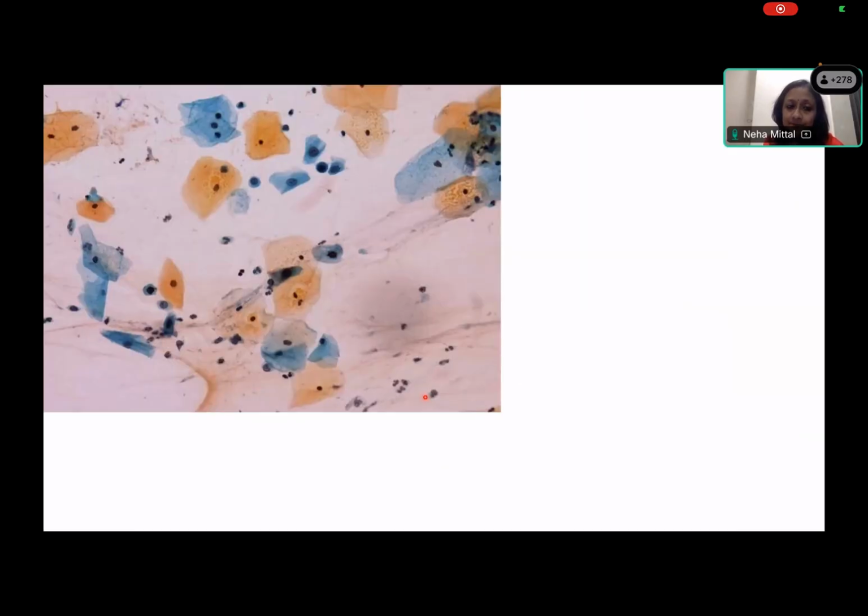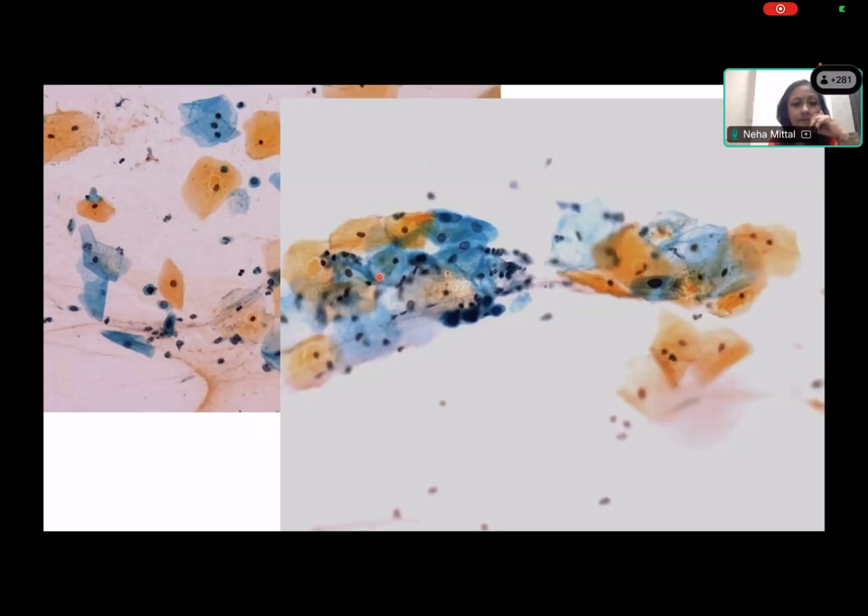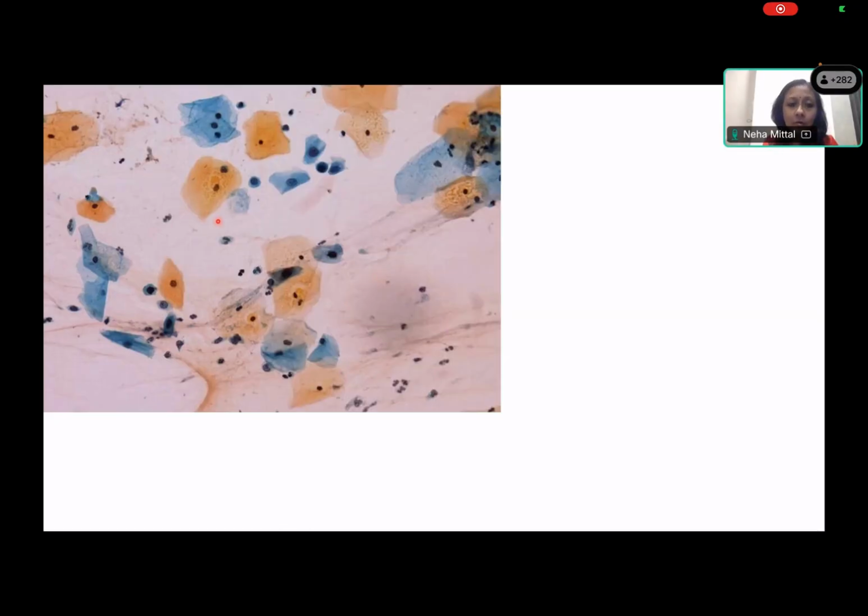What about this? What about this smear? Dhruv, Anugrah, what about this smear? Normal, abnormal? This looks normal, ma'am. Okay, yeah, everybody agrees with Dhruv? Same smear? Some of the cells have enlarged. Okay, so you see this, and you see this, okay?